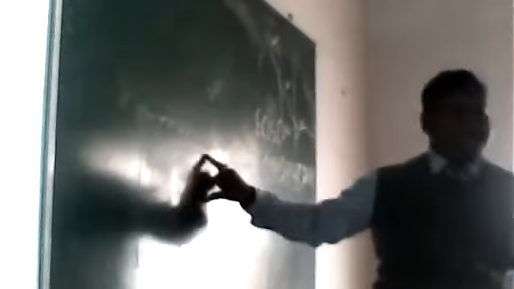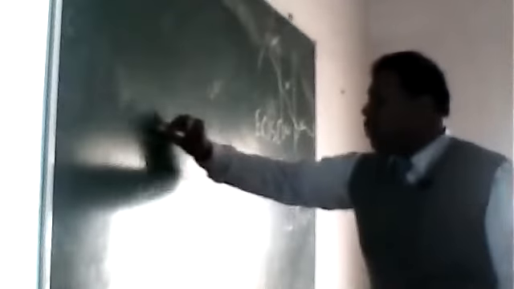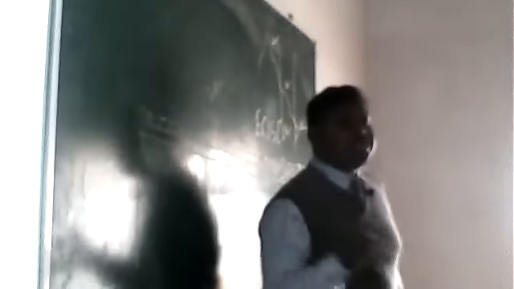When we discuss the interior of the earth, the first layer of the earth is the earth crust. Second layer is mantle, and the third layer is core. Exactly. So earth crust is also divided into two parts. What are the two parts? Sial and Sima.